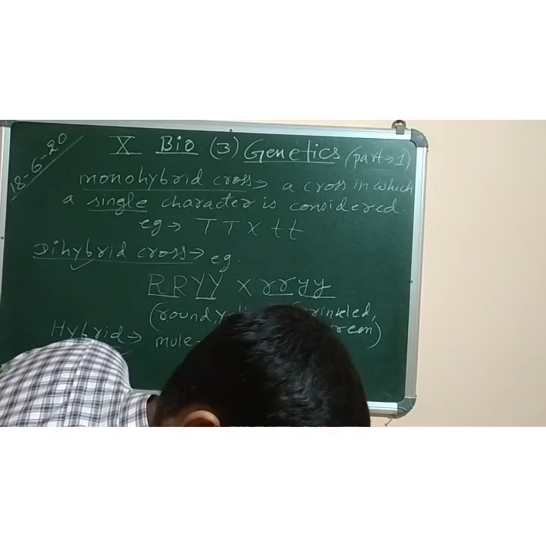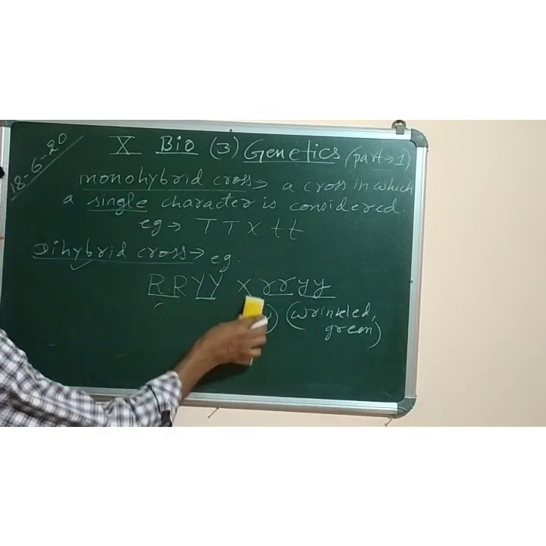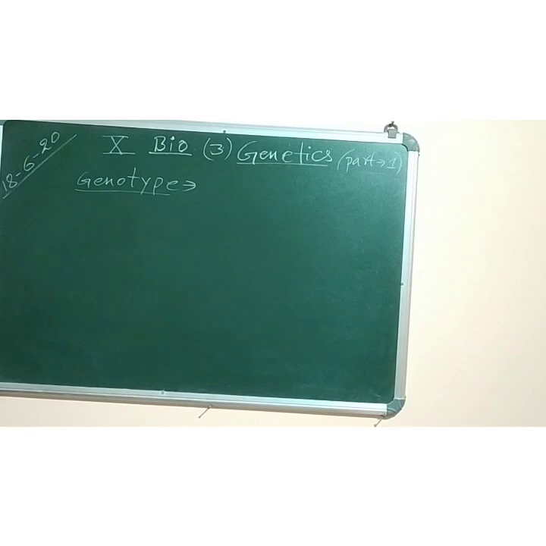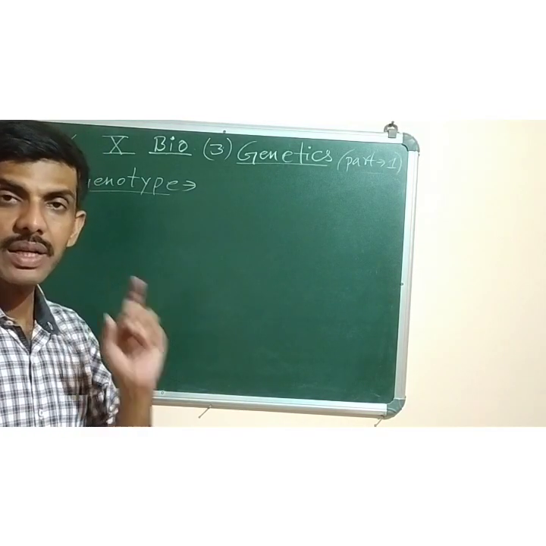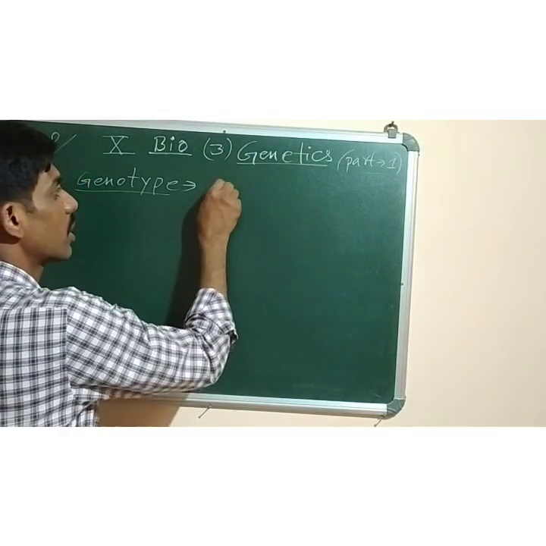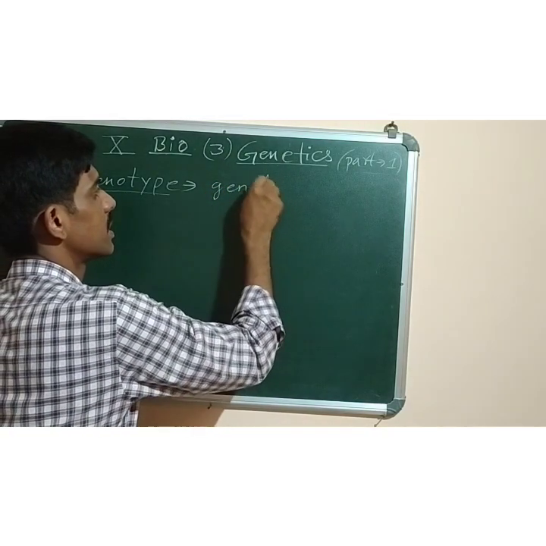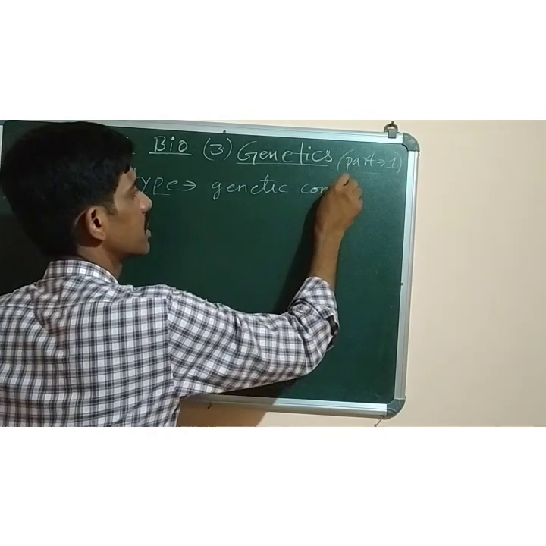Okay. Now, next one is genotype and phenotype. What is genotype? The genetic constitution of an individual is called genotype. Genetic constitution means makeup.